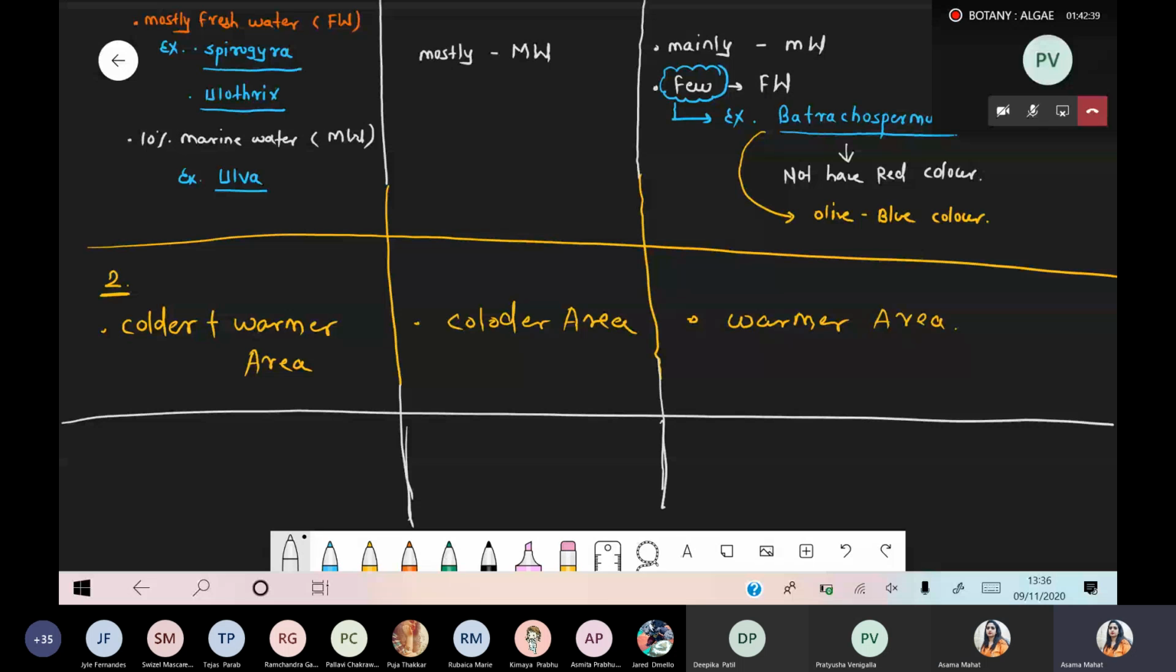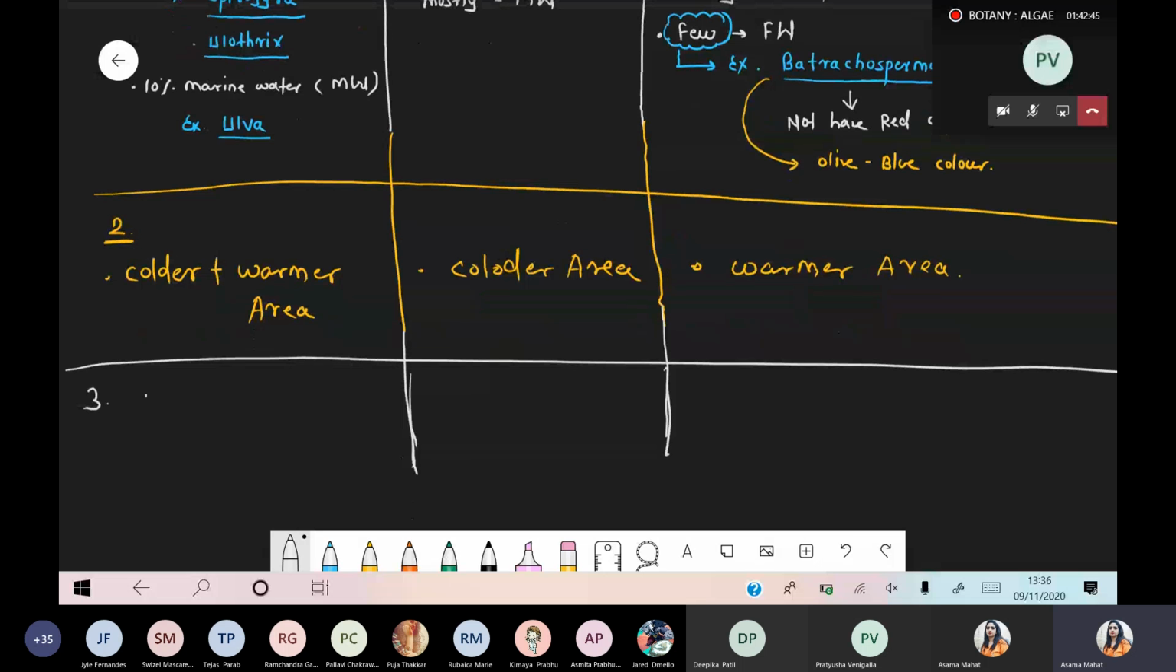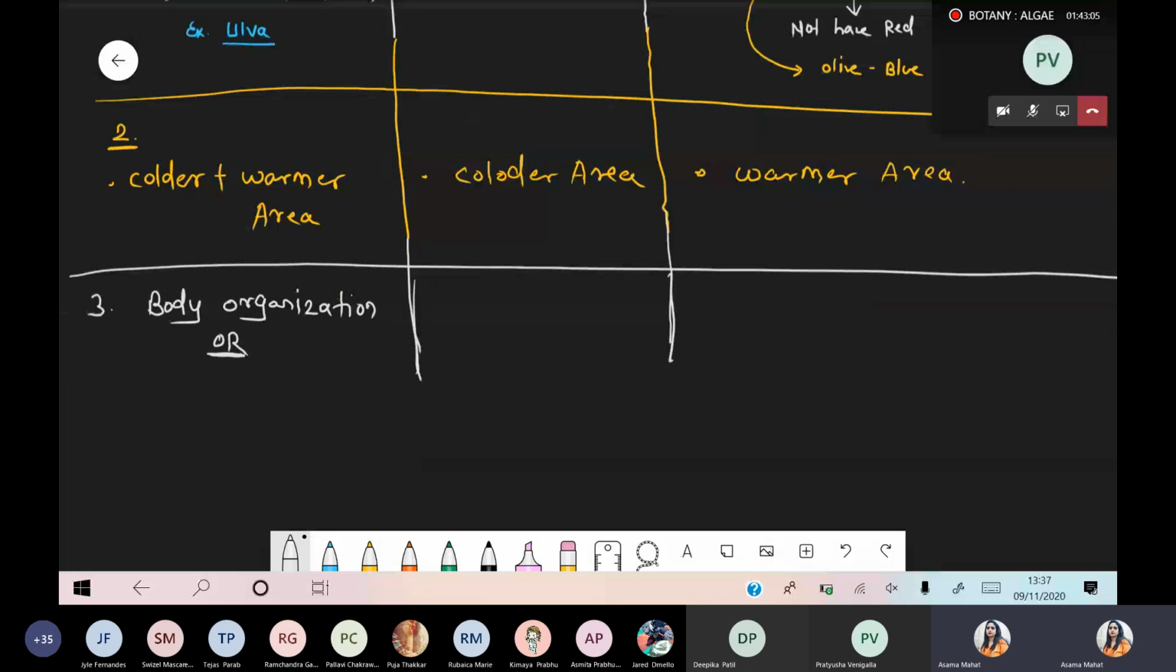Next part. Third part, we are talking about body organization. Body organization, okay? And one question, body organization is also called the thallus. Remember, we use the word thallus only for algae. Thallus. So what is the meaning of body organization? These are also called the thallus. Underline the word thallus. Thallus organization, thallus arrangement.